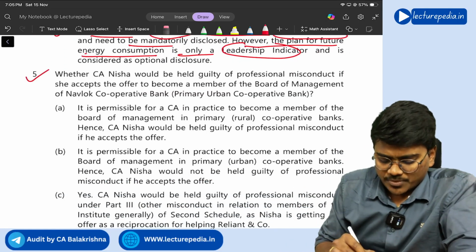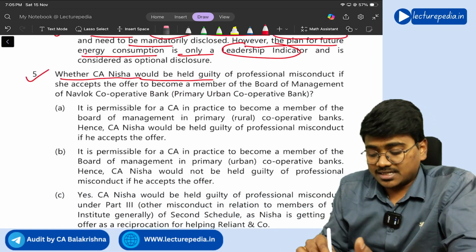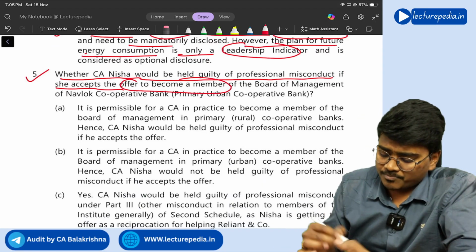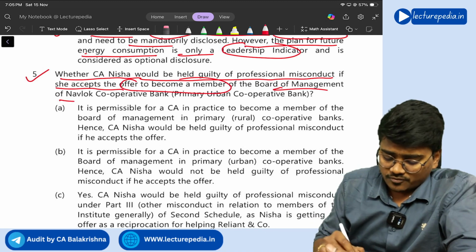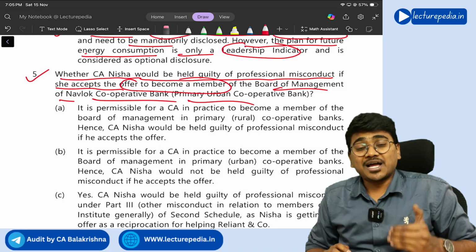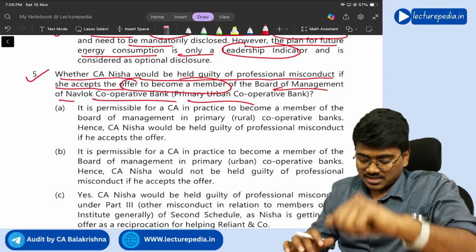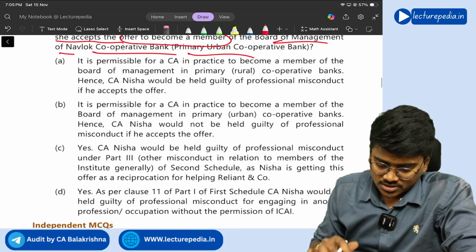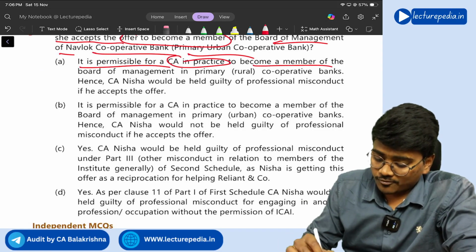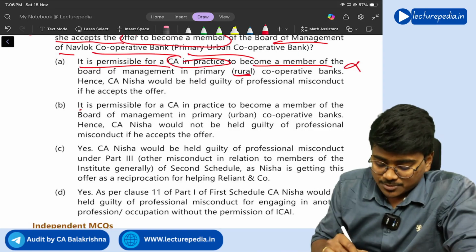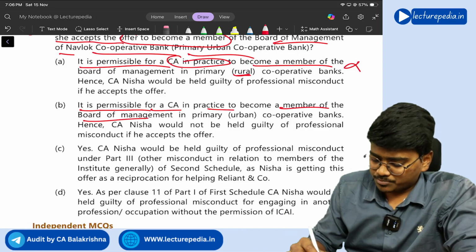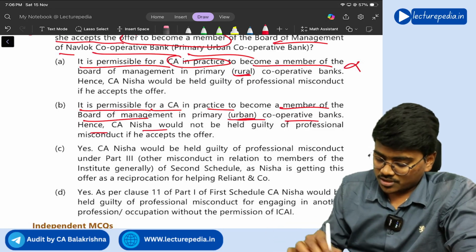Next, fifth MCQ. Whether CA Nisha would be held guilty of professional misconduct if she accepts the offer to become member of Board of Management of Navlo Primary Urban Cooperative Bank? No, since it is an urban cooperative bank, she can accept. So the answer should be option A? It says it is permissible for CA in practice to become member of rural. No, it is permissible for CA in practice to become member of Board of Management in a primary urban cooperative bank, hence CA would not be guilty.